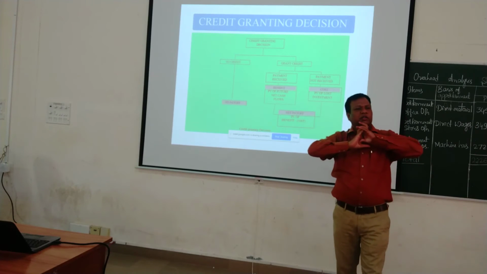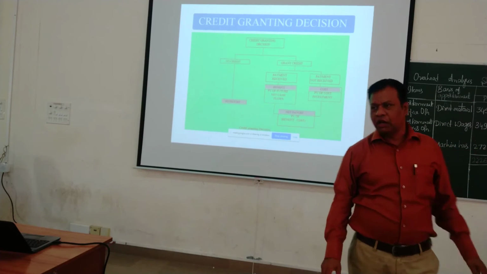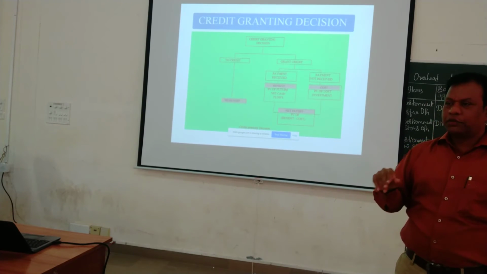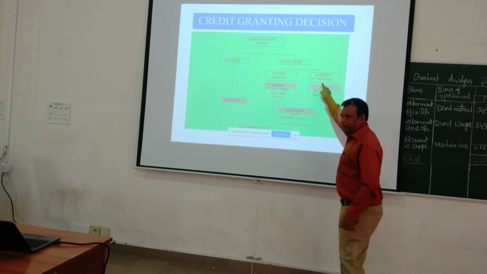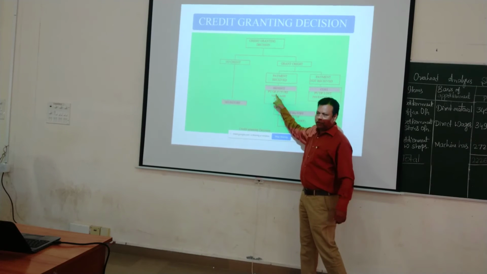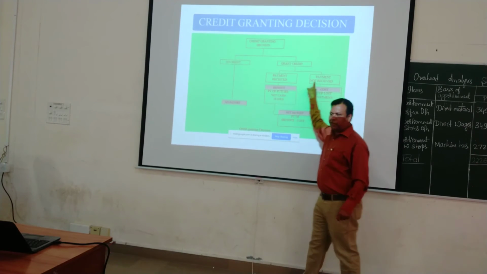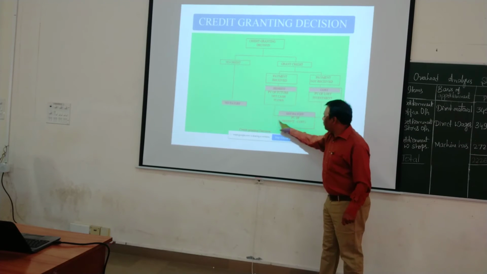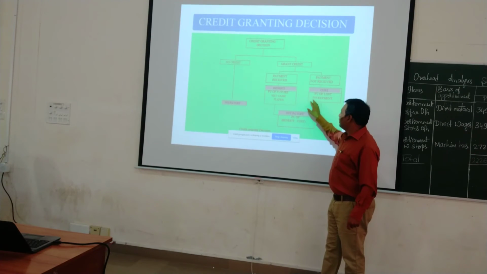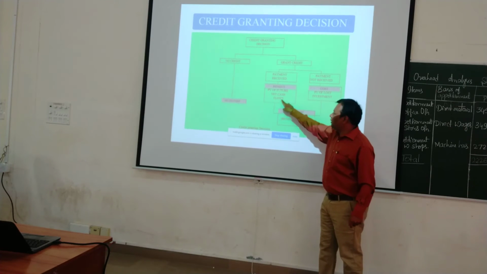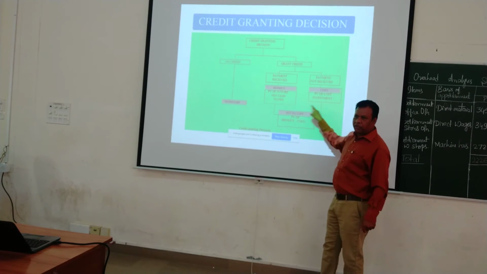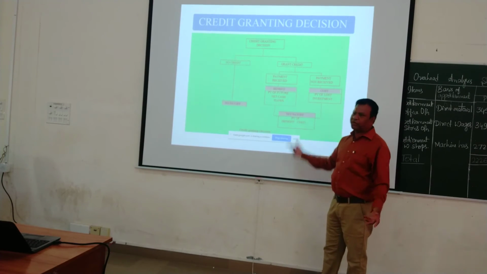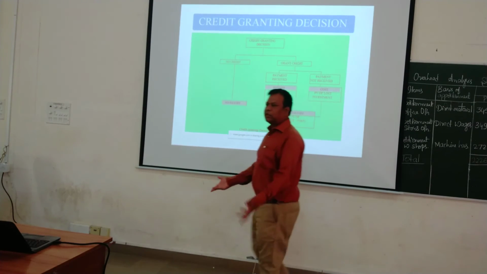So we have sold goods to around 1,000 customers. Out of 1,000 customers, 20% may not pay. Let's assume that. So these 20% will come here, and 80% will come here. Okay. 80% receive and 20% will not be received. Then net cash flow, net payoff, will be calculated here. That is benefit minus cost. If it is positive, then we can extend. If it is negative, then we have to reject it.